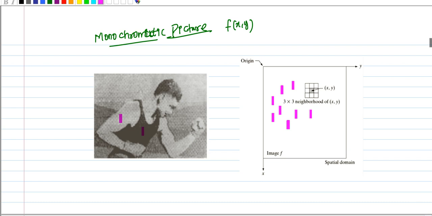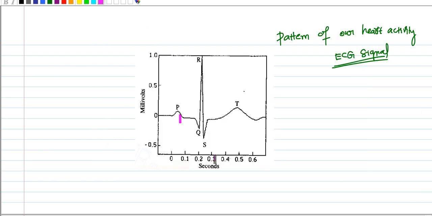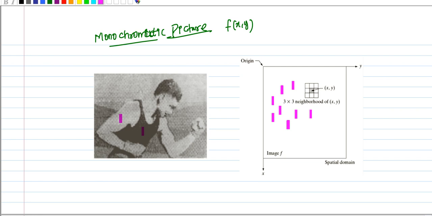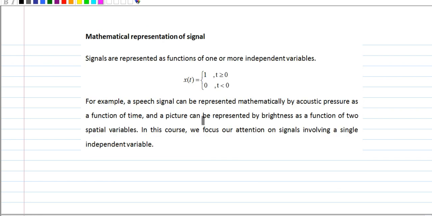Whereas the signals we saw here, the ECG signal and the speech signal, are all one-dimensional signals. What I mean by one-dimensional and two-dimensional signals, we will see now.